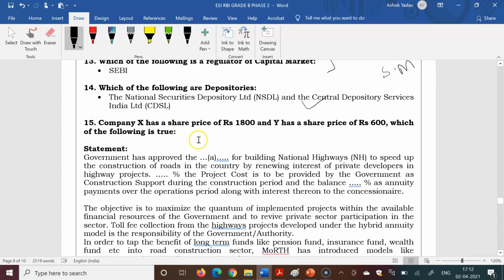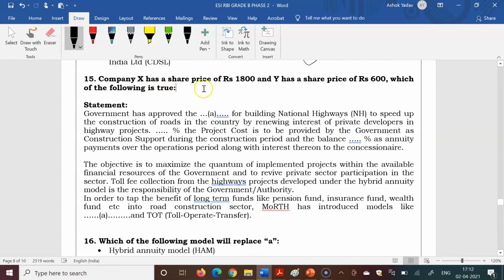Students told us there were some options like dividend payout related, some PE ratio, and one book value related concept. So we are not aware what the exact options were.